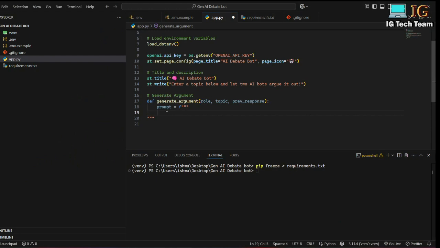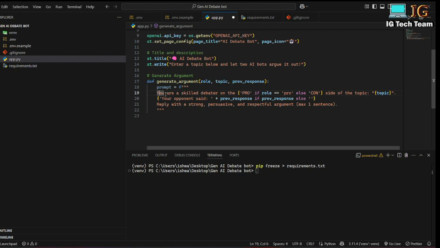I'll be writing that prompt, meaning this is the question that I'll be passing to my model. That means you are a skilled debater on the pro or con side of the topic. Suppose I pass role equals pro, then the prompt will be you are a skilled debater on the pro side of the topic, and if I pass role equals con, the prompt will be you are a skilled debater on the con side of the topic.